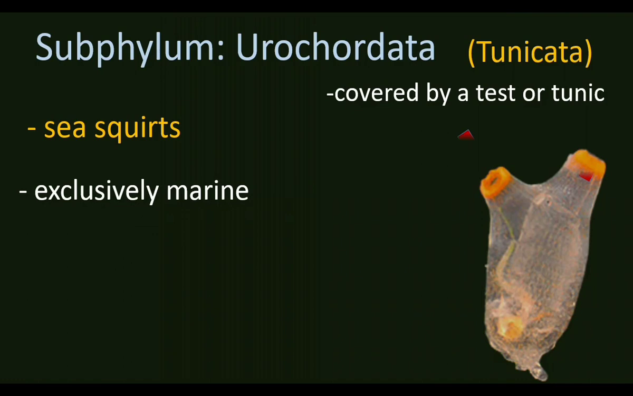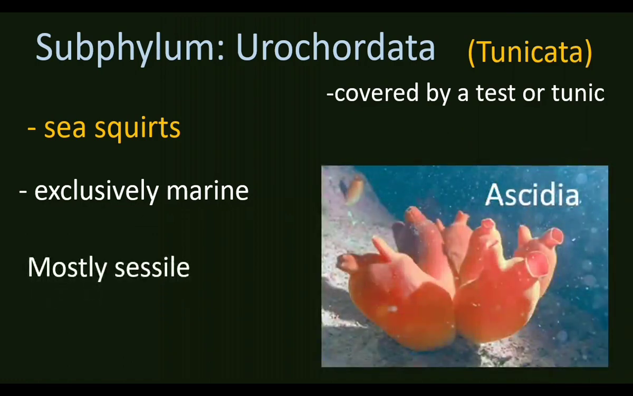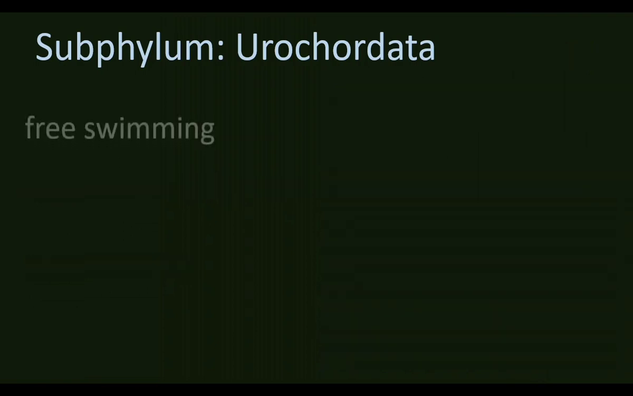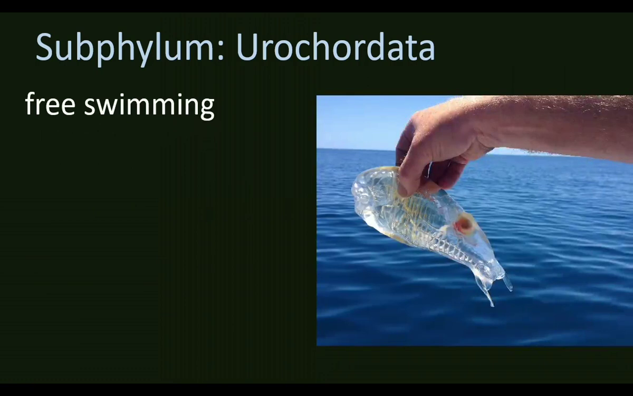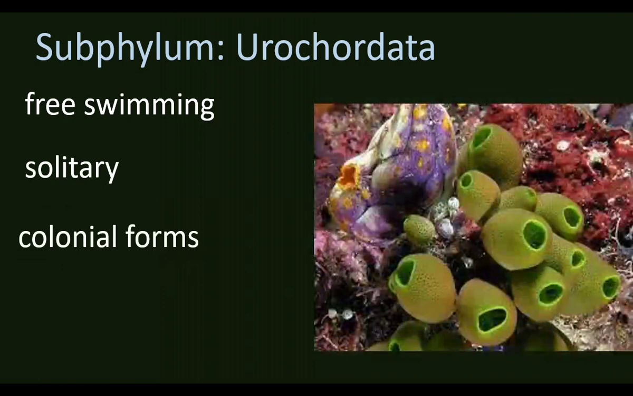They are exclusively marine organisms, mostly sessile. Sessile organisms are attached forms. Some organisms are free-living; they are not attached forms. Some organisms live alone; they are called solitary. Some members form a group; they are colonial forms. The adult forms are sac-like.